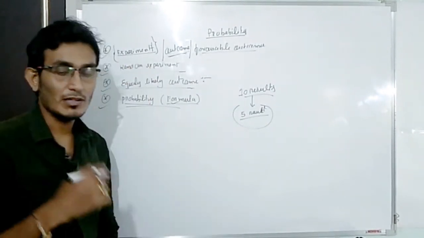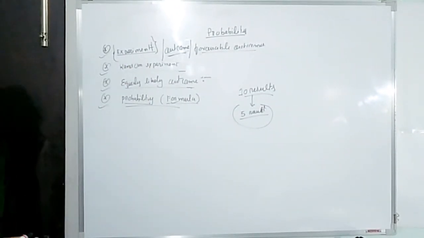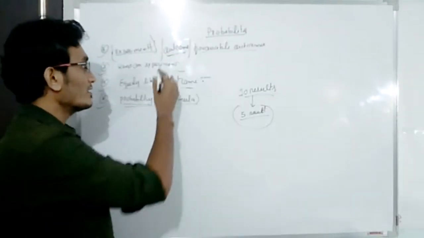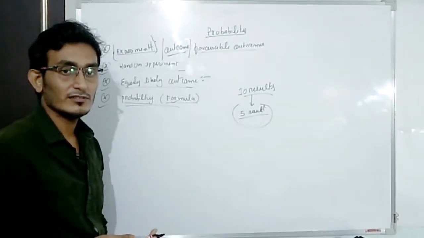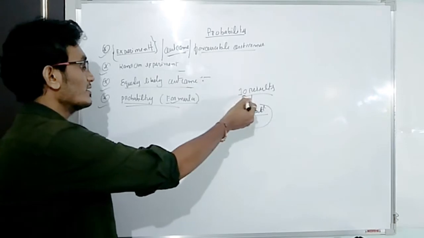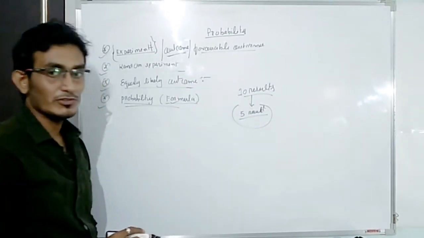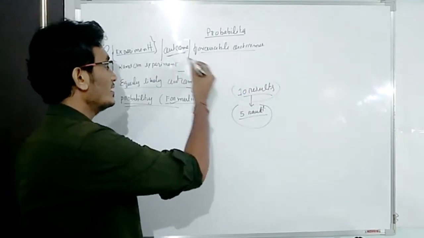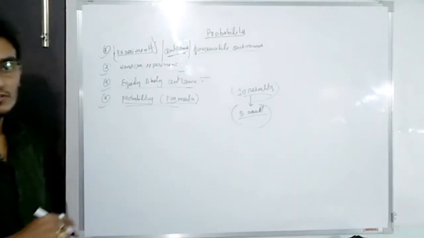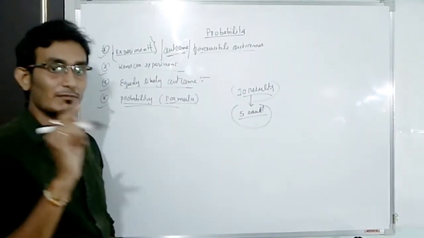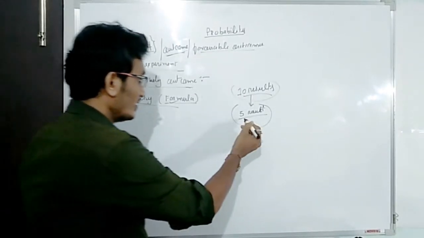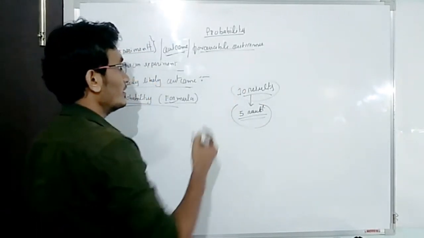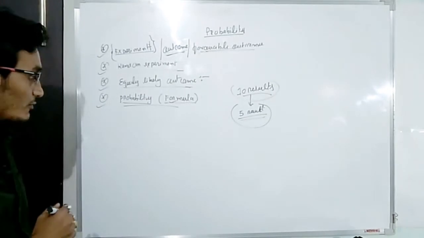Again, I am explaining the things. Experiment means performing a particular task. After doing the task, we get some results. These results are known as outcomes. Suppose you get 10 results; this 10 is known as outcomes. And out of the 10 results, we actually need 5 results. These 5 results are known as favorable outcomes.